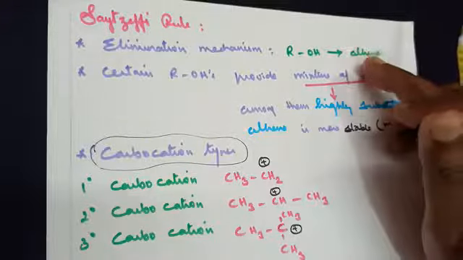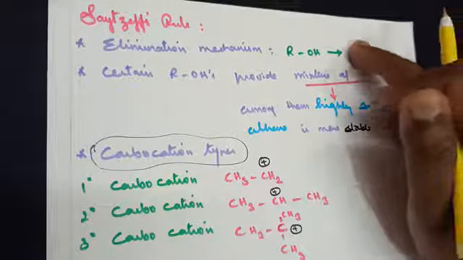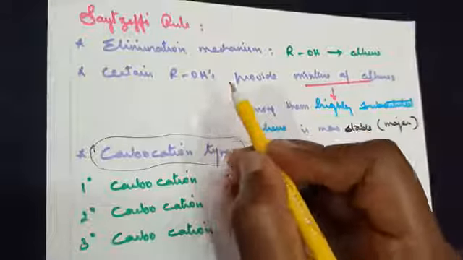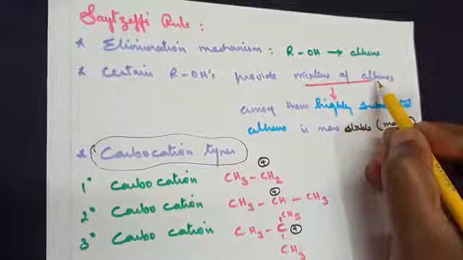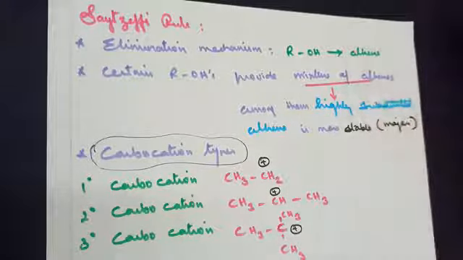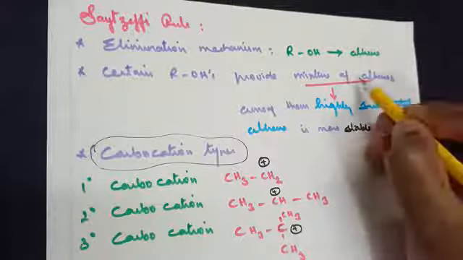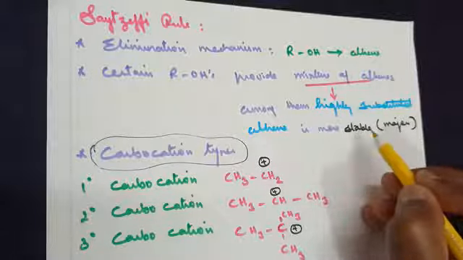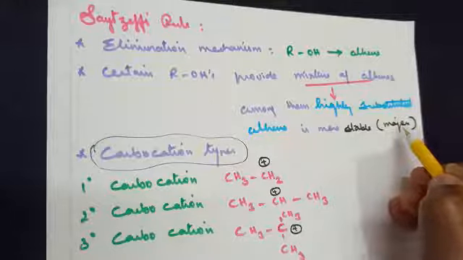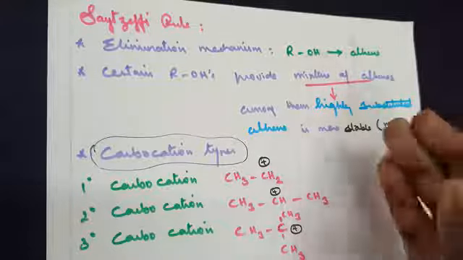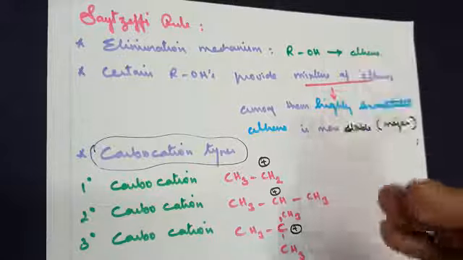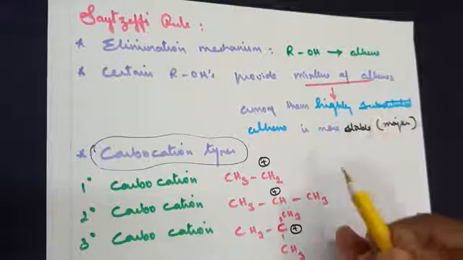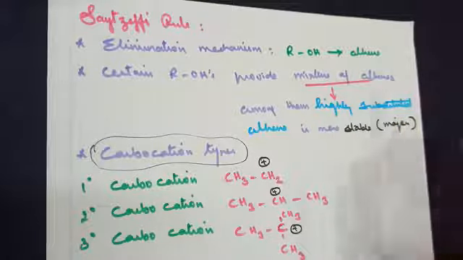When alcohol is converted into an alkene, if you get only one type of alkene, there comes no problem. But certain alcohols will provide mixtures of alkene, meaning more than one type of alkene. In such cases, there comes a question: which alkene is more stable, or which alkene is to be considered as a major product? Easy concept: identify among the different types of alkene, the one that is highly substituted is considered to be more stable or a major product.